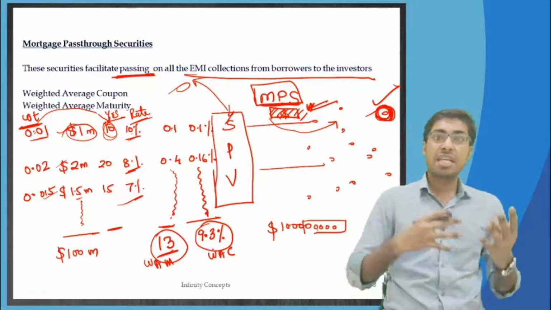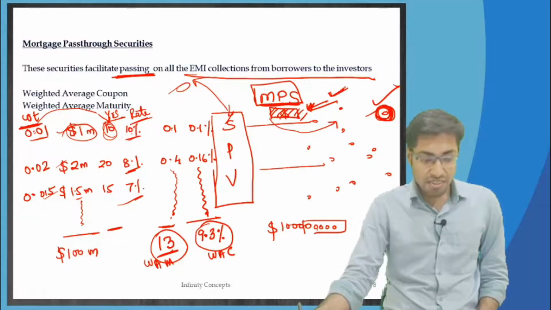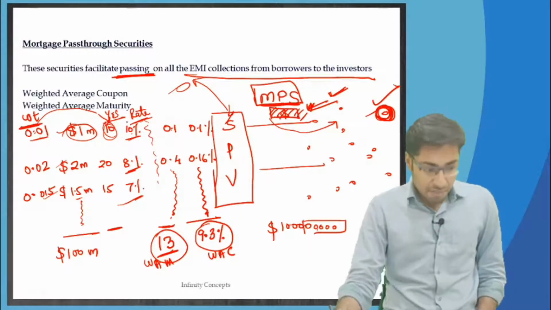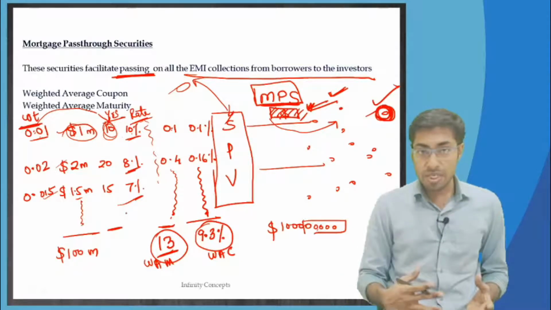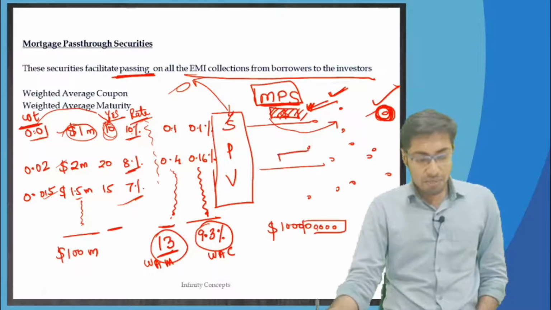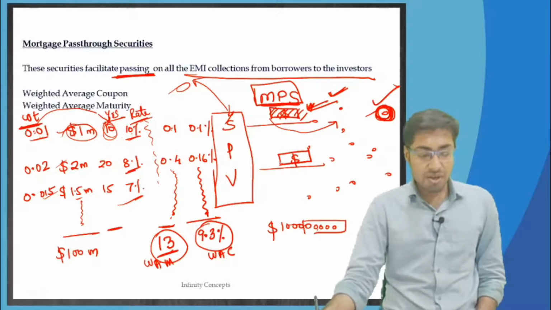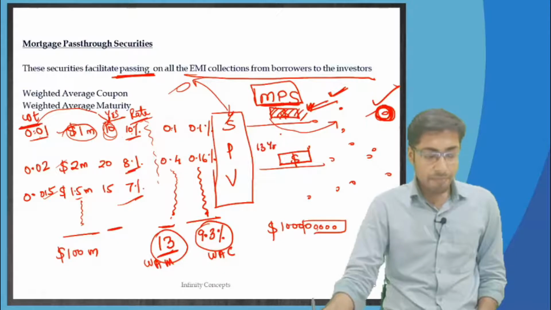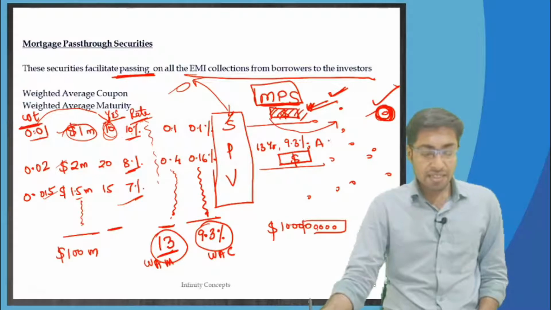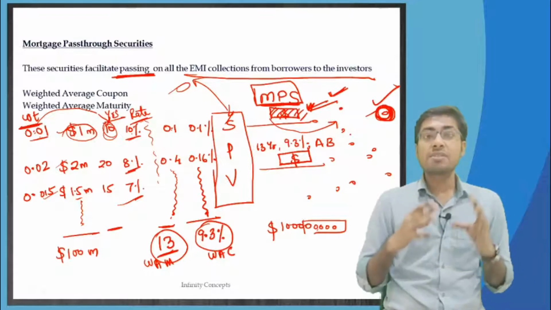This weighted average maturity and weighted average coupon is nothing but the maturity date and the coupon for these securities. So even though the SPV is getting different rates and different maturities from all of these home loan borrowers, when you take a weighted average of all of these, you are going to issue securities to the investors at the weighted average maturity and weighted average coupon. So these securities will be 13 year, 9.3% amortizing bonds, correct.